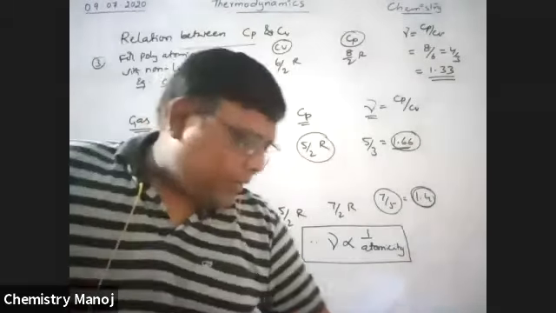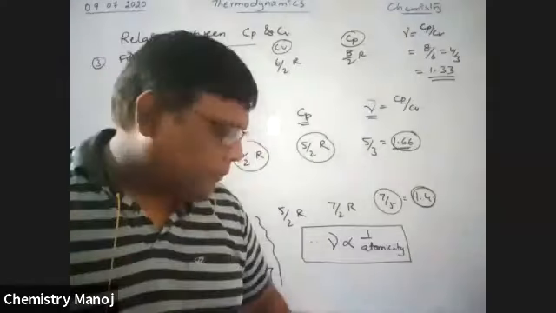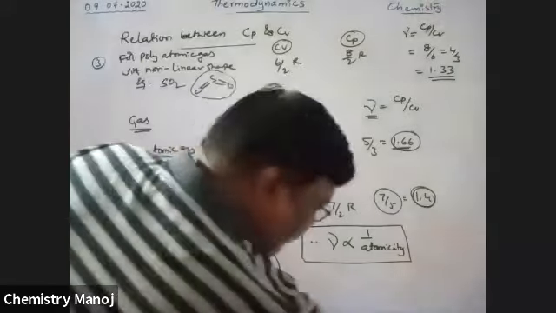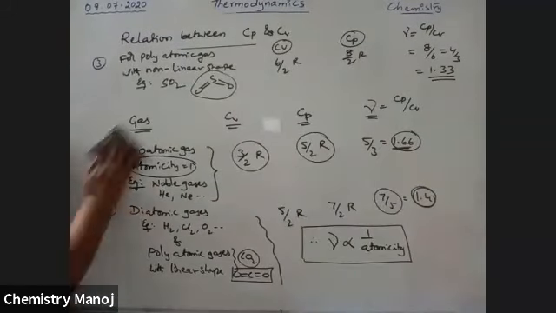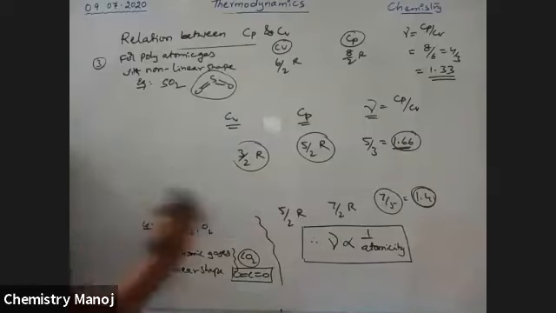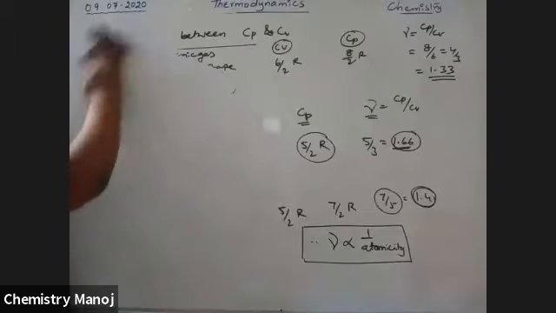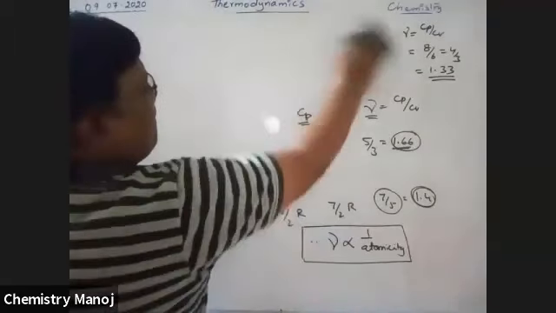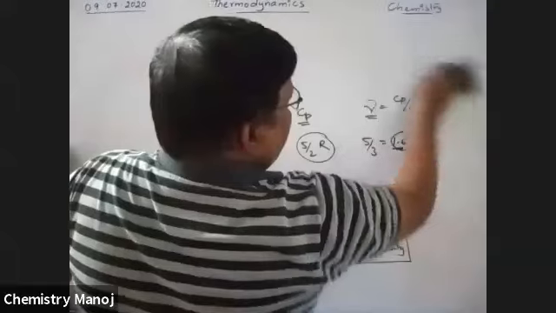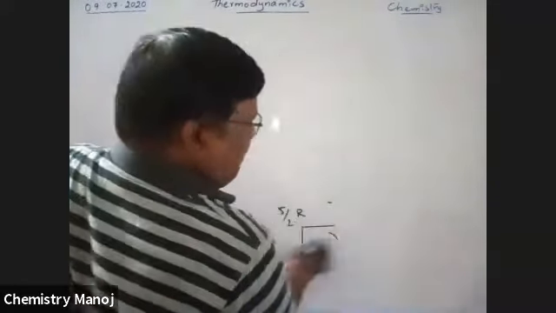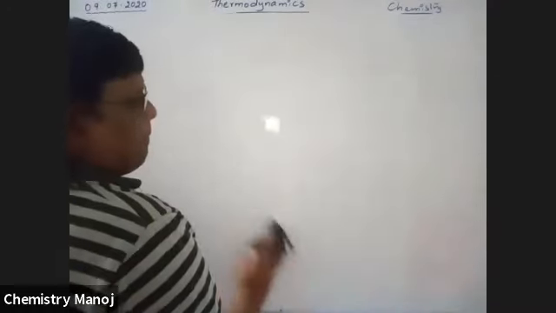Next, in the same way, see here. This is heat capacity values for different processes.